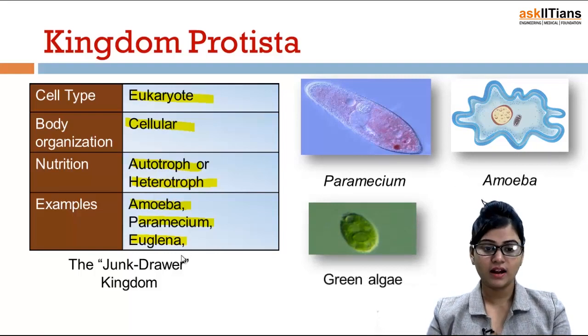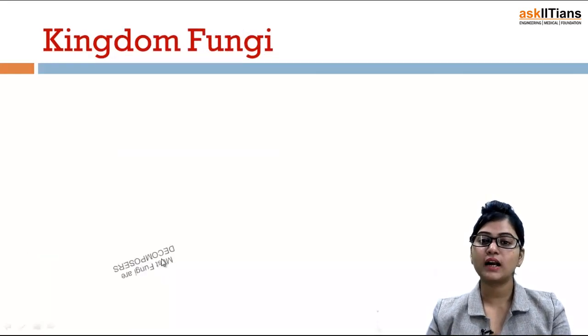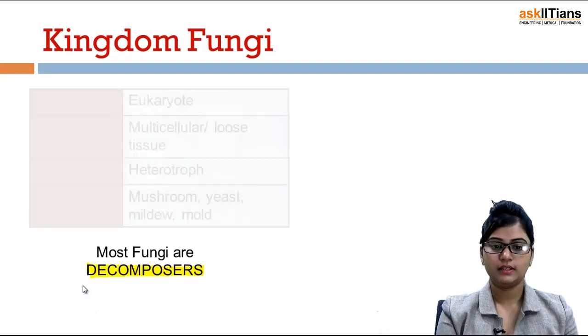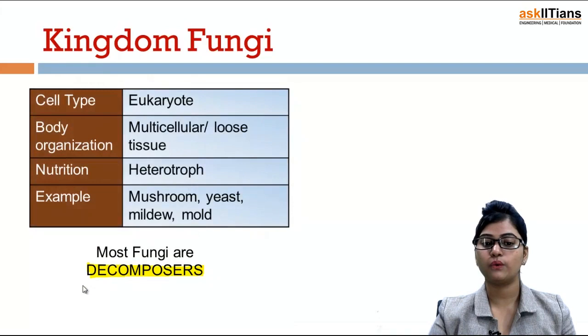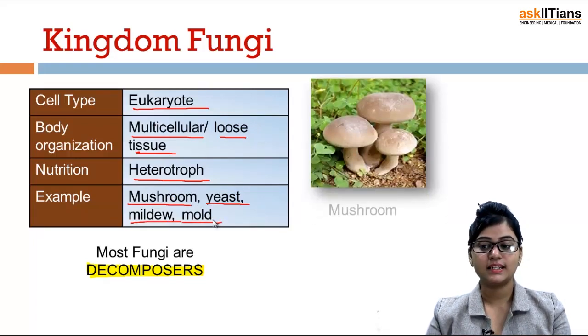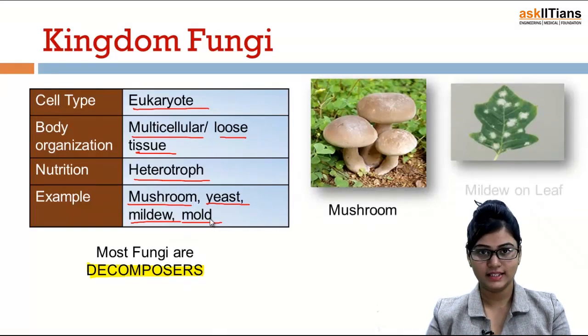Next is the kingdom Fungi. Most fungi are decomposers. Just remember this thing, most fungi are decomposers. So here the cell type is eukaryote, body organization multicellular or loose tissue. Nutrition is heterotroph. Examples: mushroom, yeast, mildew and mold. This is mushroom, this is mildew on leaf.